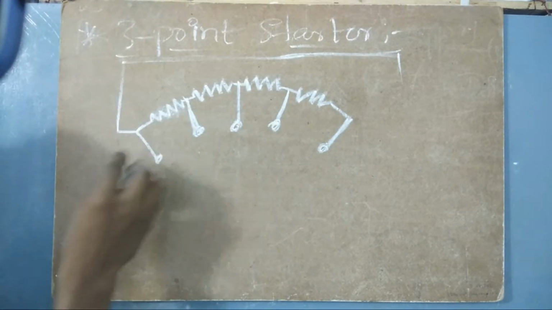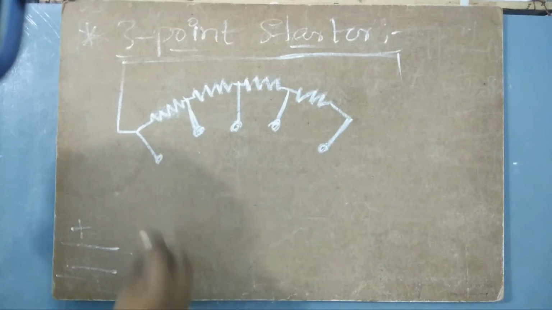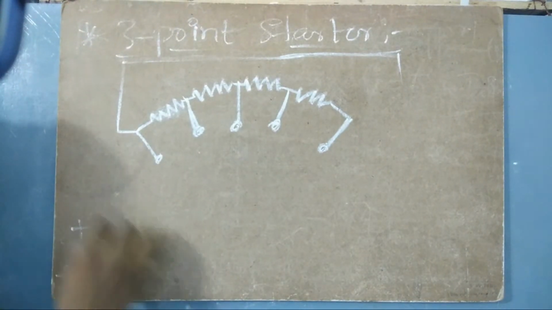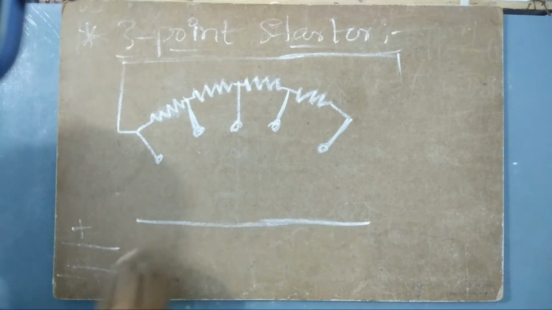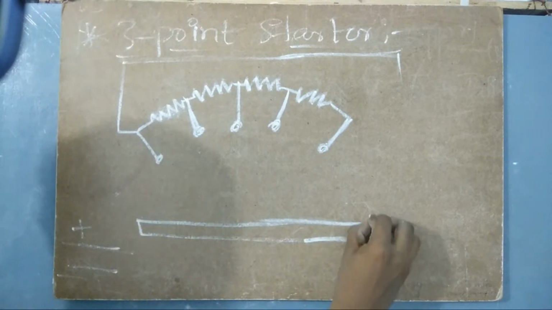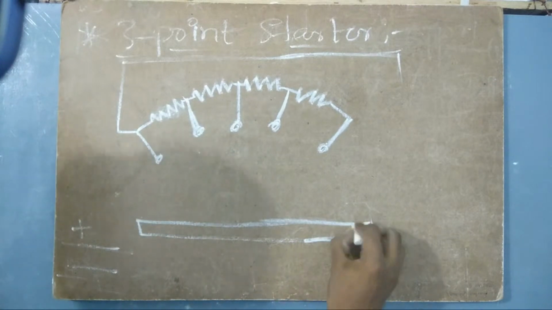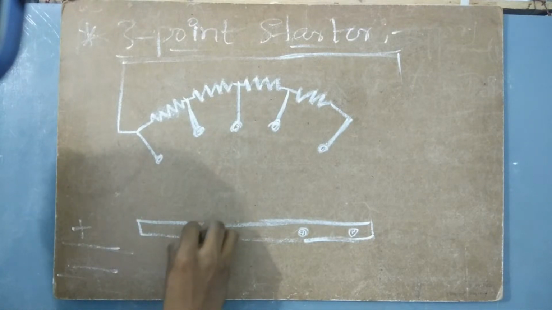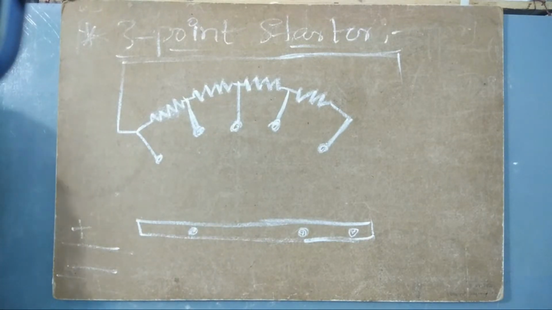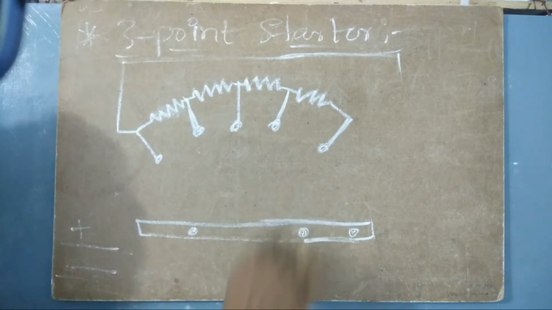And this is now connected in this way. And then let us have the supply here, okay? We will have one common plate which is connecting these 3 points. So here we will have the line point, and here we will have the field point, and here we will have the armature point. Normally a 3-point starter is denoted with L, F, and A. These are the 3 alphabets that we use while representing a 3-point starter.